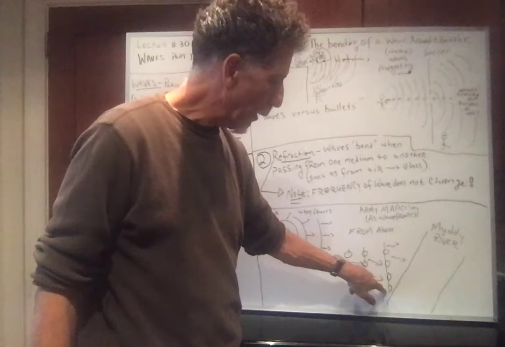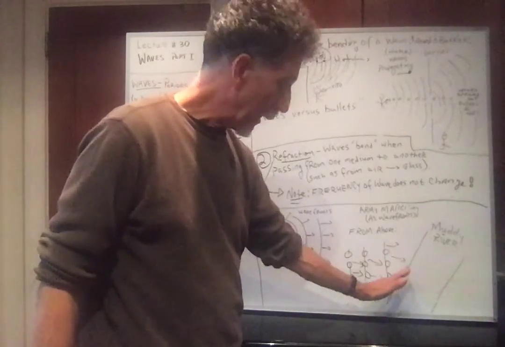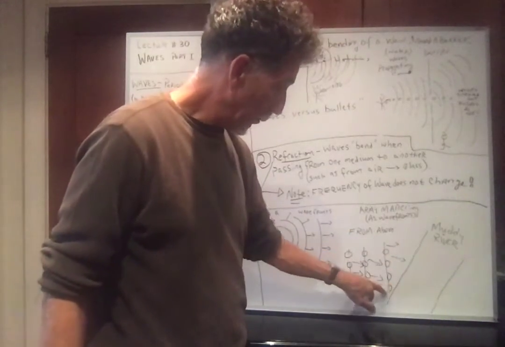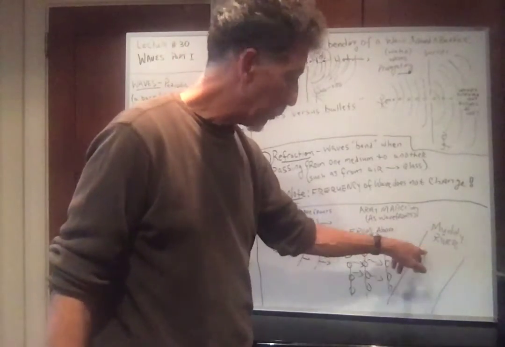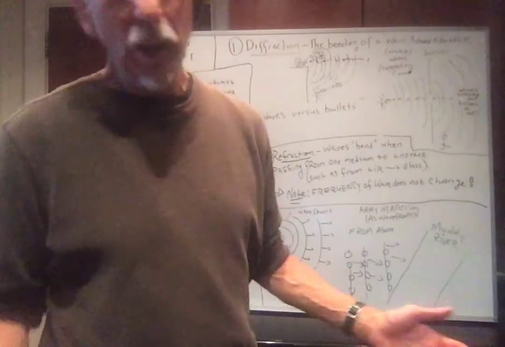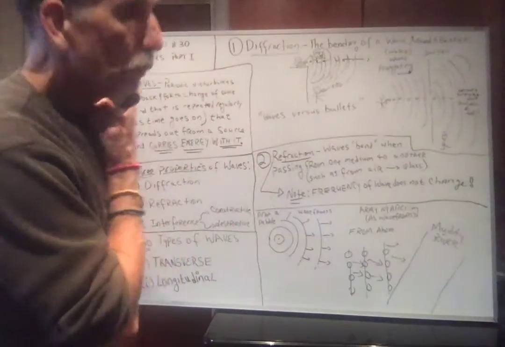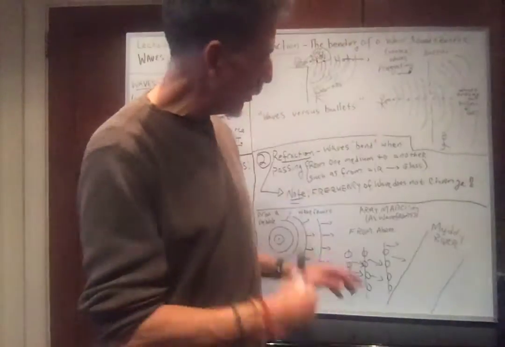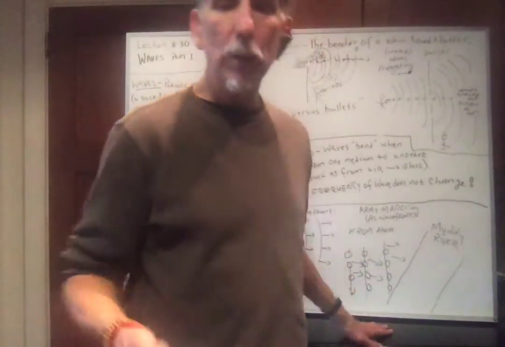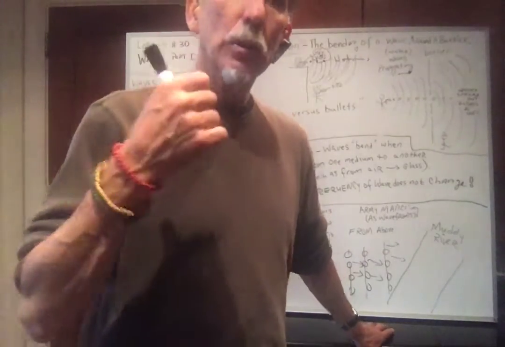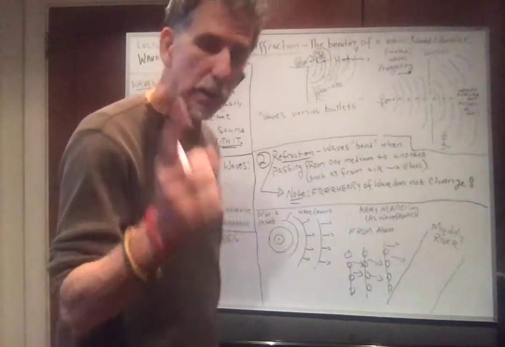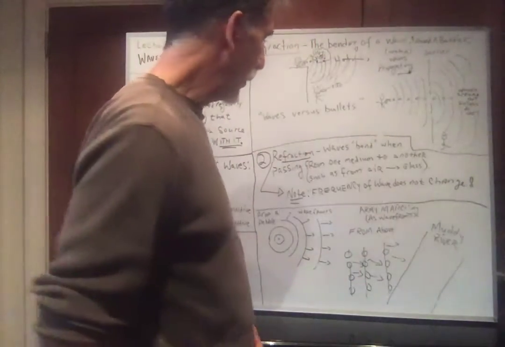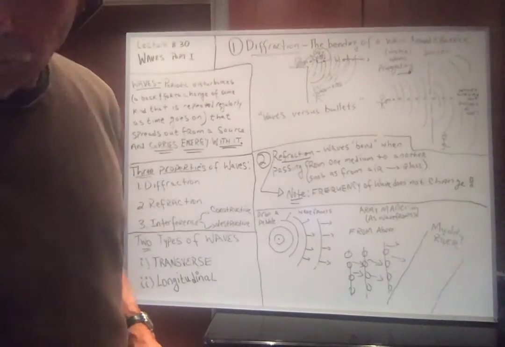So here, the wave front bends because it hits at an angle. If it was straight, nothing would bend. This guy hits the mud first, slows down, and this one bends because it catches up, because it's in the other medium. So that's essentially what refraction is. It's waves going from one medium to another. I want you to notice that waves can slow down or speed up when they go to a new medium. So if the speed changes, the wavelength can change, but the frequency does not change. Okay? So let's keep that in mind.